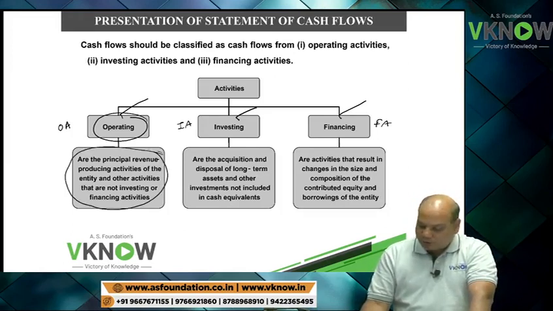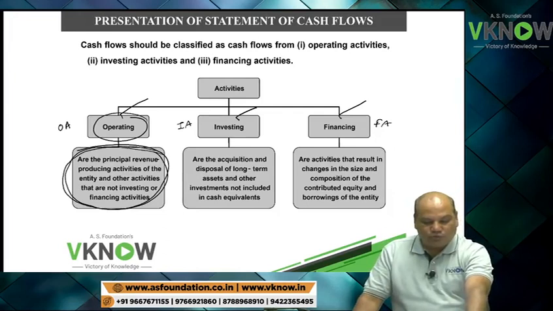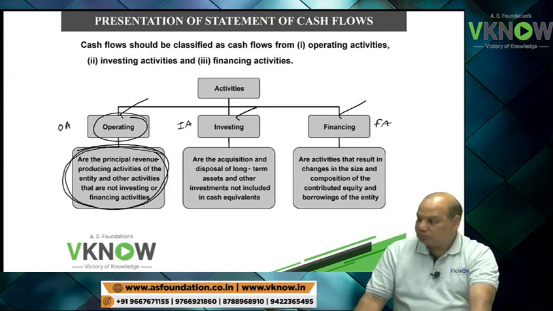Okay, what is the operating activity of Zomato? Any answer? Nobody is replying. Have you gone into sleep mode?